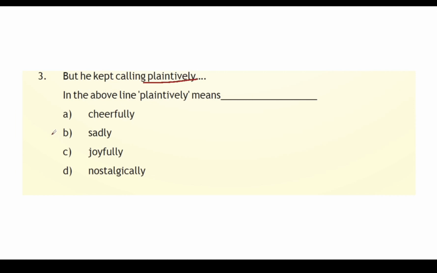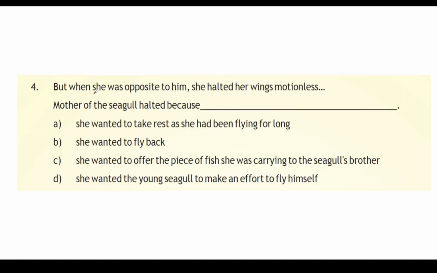Third, he kept calling him plaintively. Plaintively means sadly. The mother of the seagull halted because she wanted to take rest. No. She wanted to fly back. No. She wanted to offer a piece of fish she was carrying to the seagull's brother. No. It's option D. She wanted the young seagull to make an effort to fly himself.